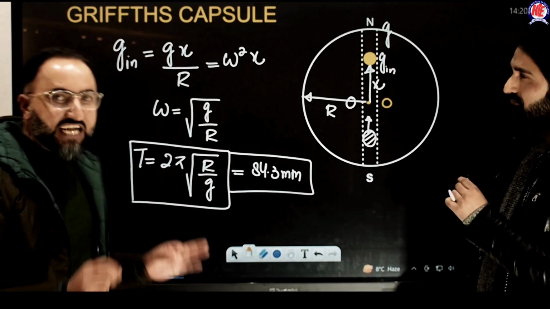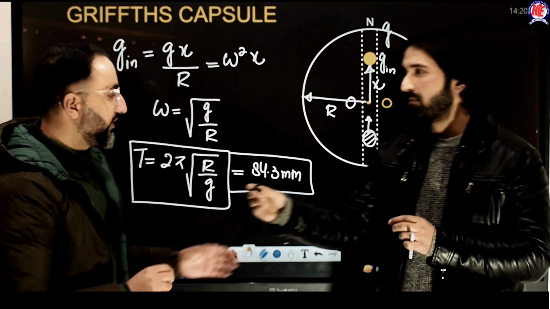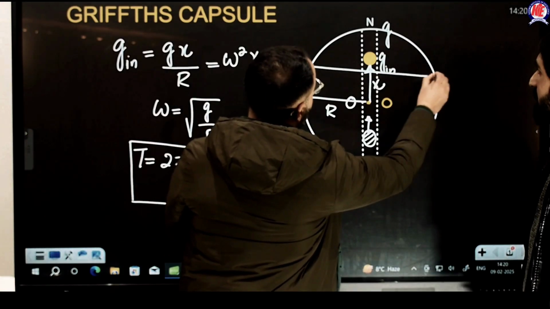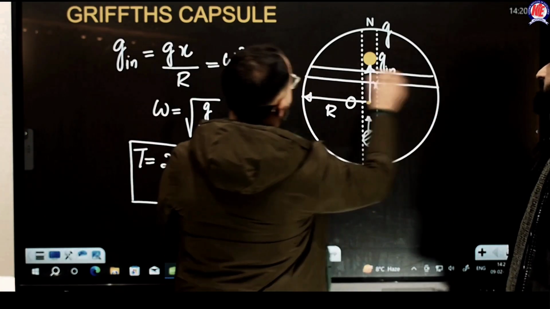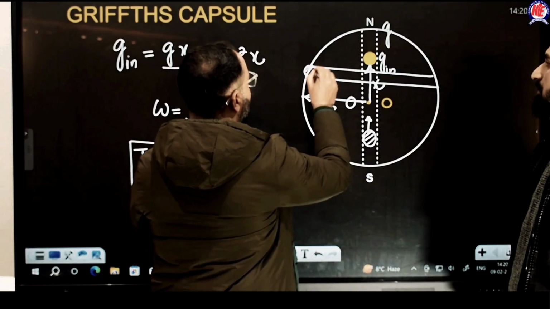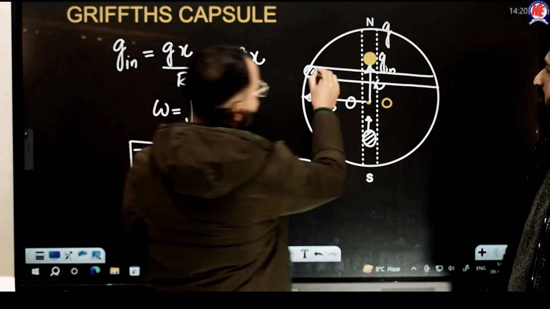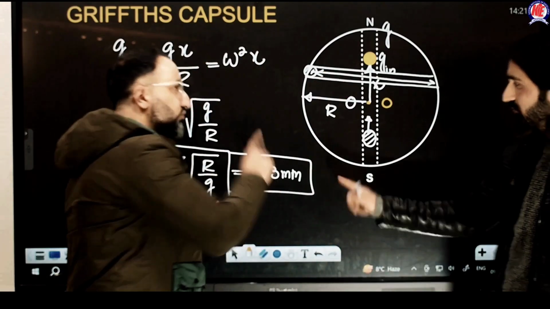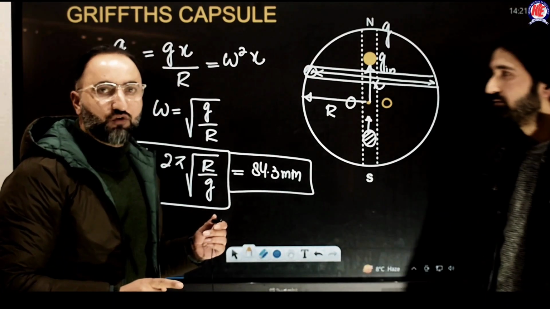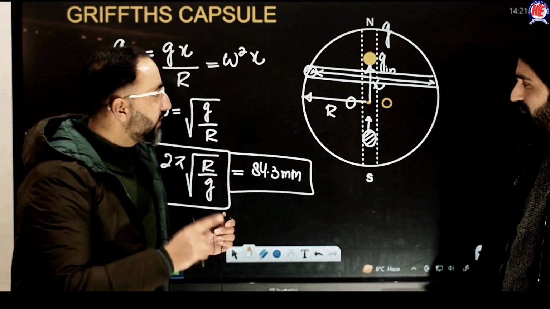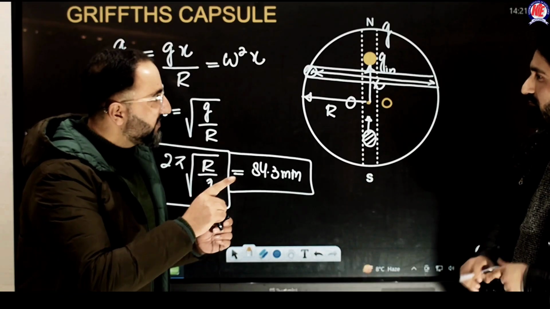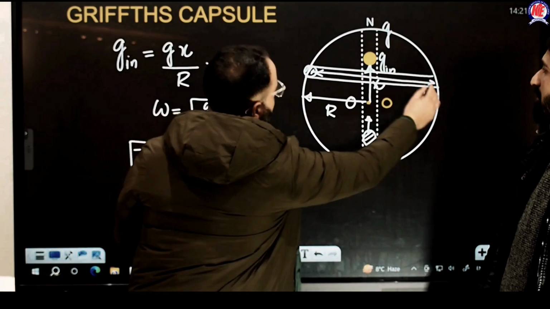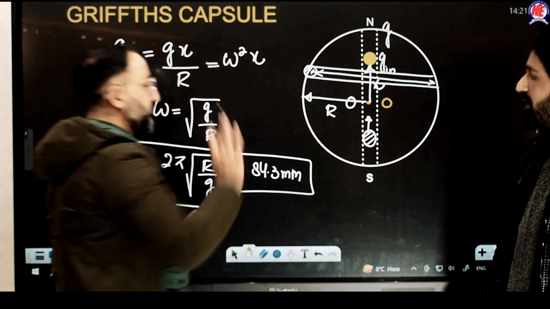If you draw any diameter, or for that matter any chord, suppose this is any chord, and you throw a particle here, this particle is again going to execute simple harmonic motion back and forth, and the time period is going to remain the same, exactly 84.3 minutes. So from one point to another point on the surface of the Earth, you can reach in the minimum time, which is 42 minutes, and the time period will be 84 minutes.